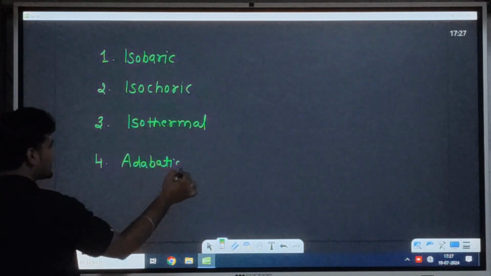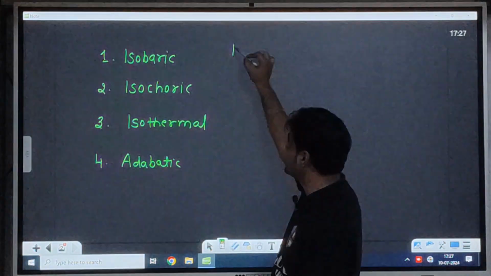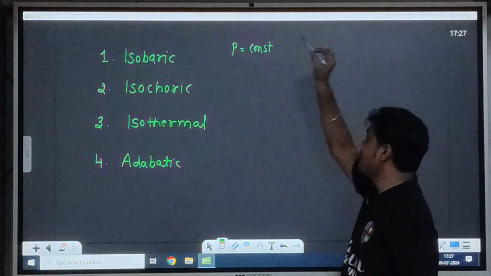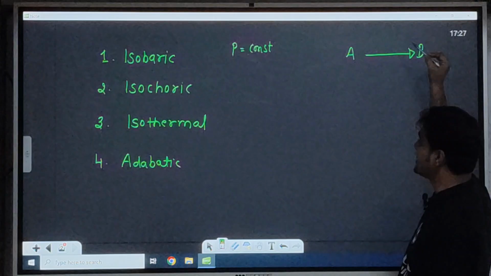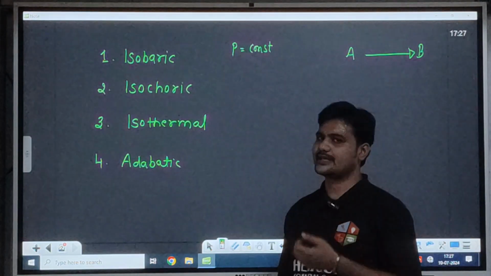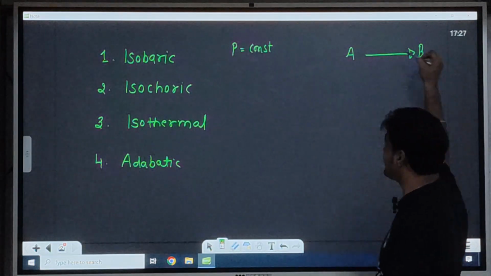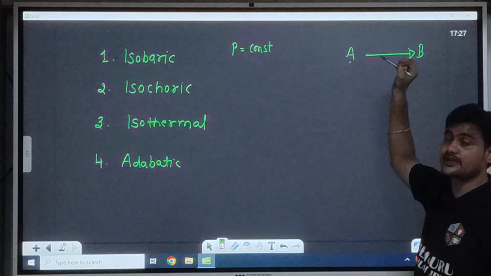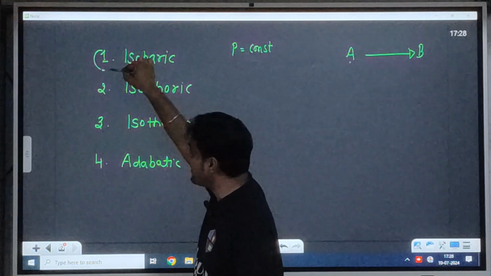Okay, so first of all, isobaric means the pressure is constant throughout the process. Same as I have to go from point A to B, how can I go? With the help of changing three parameters, either pressure, volume or temperature. If the pressure is constant throughout the process from A to B, then I call this an isobaric process.